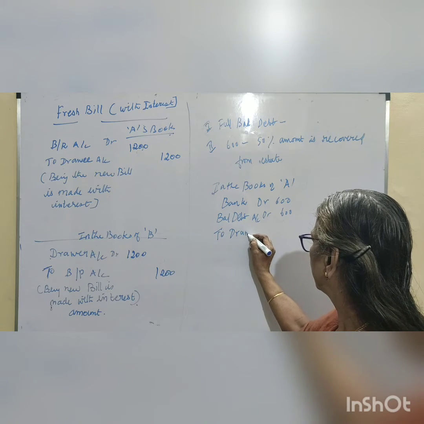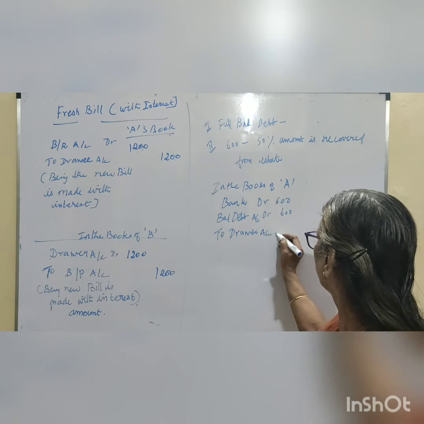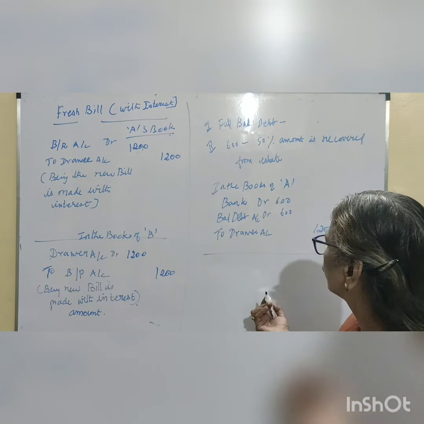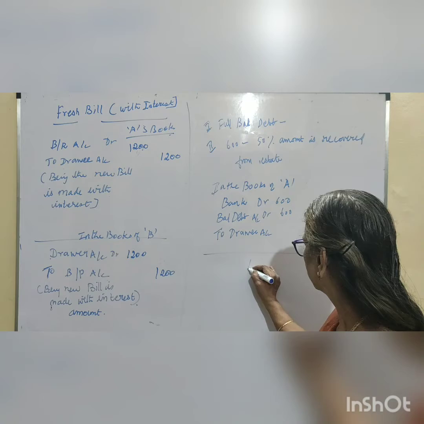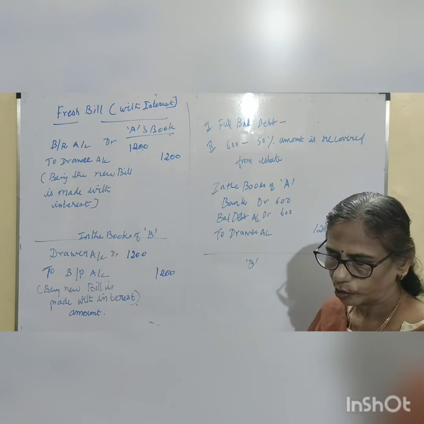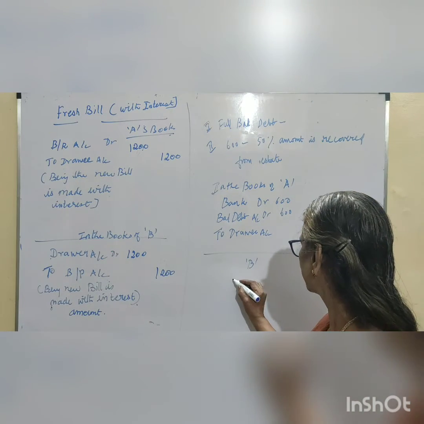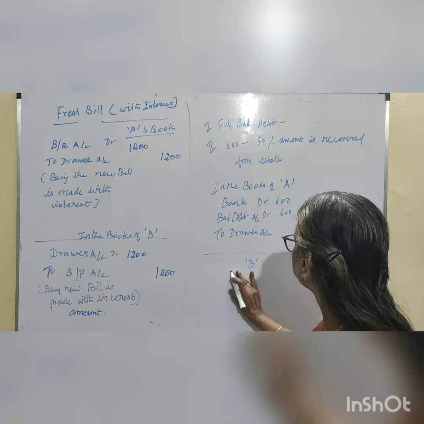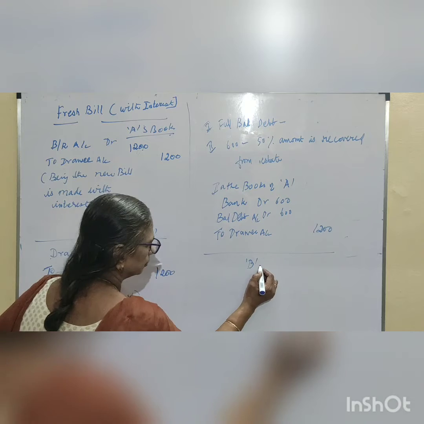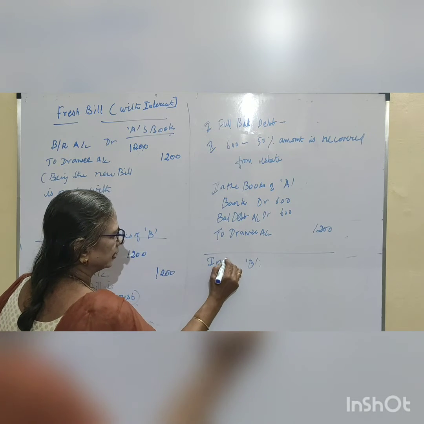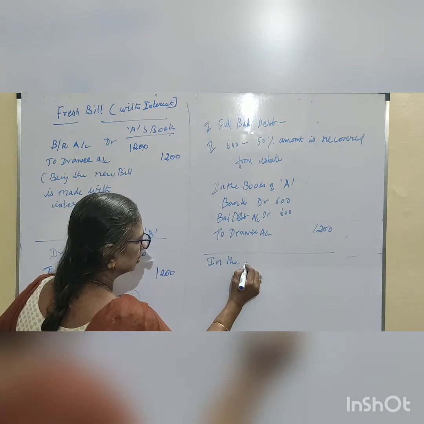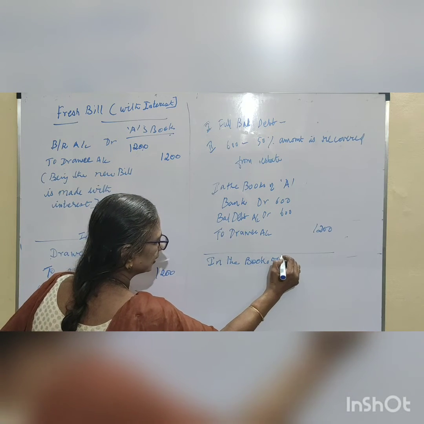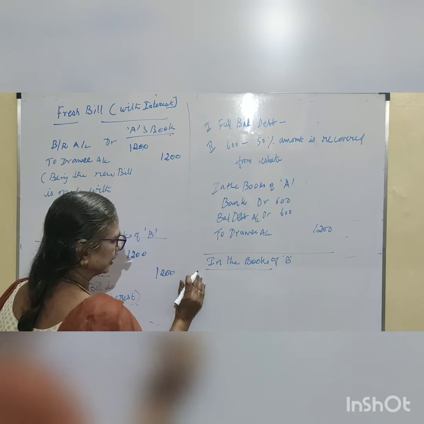The drawee account credited with 1,200. In the books of B, he has become insolvent now. In the books of B, the entries will be like this.